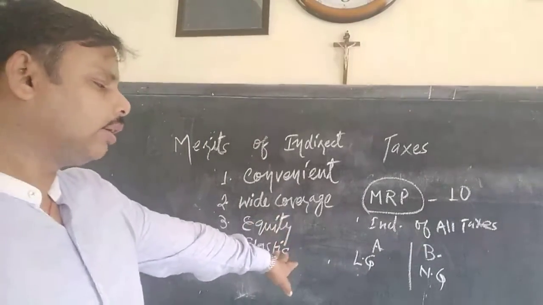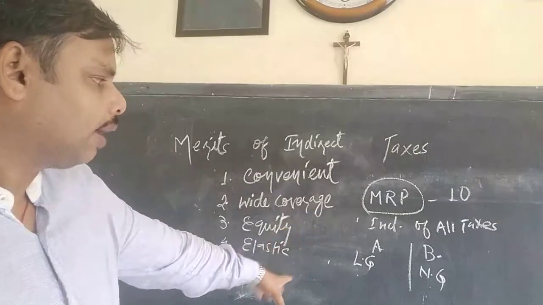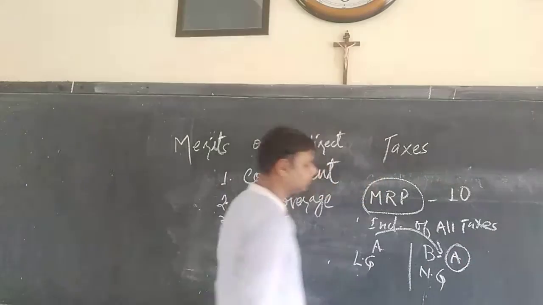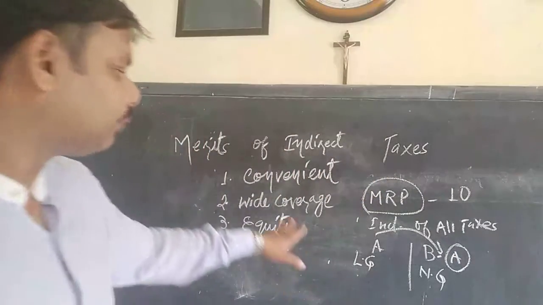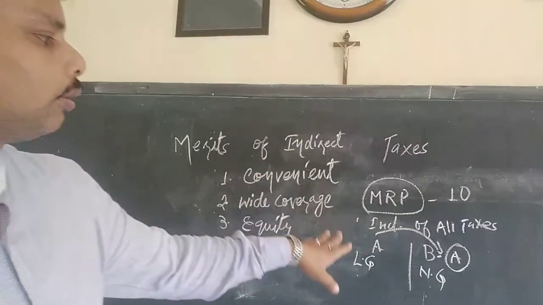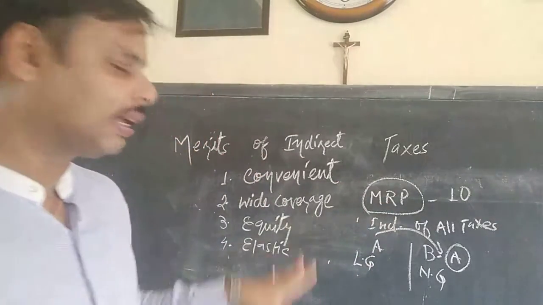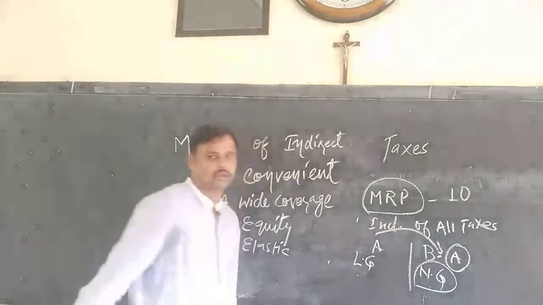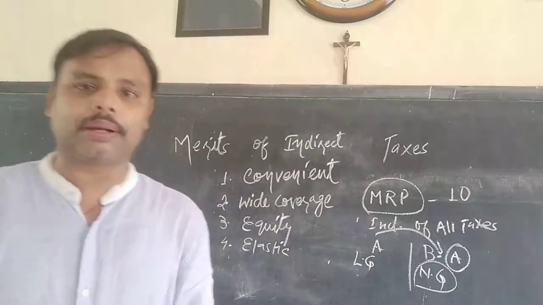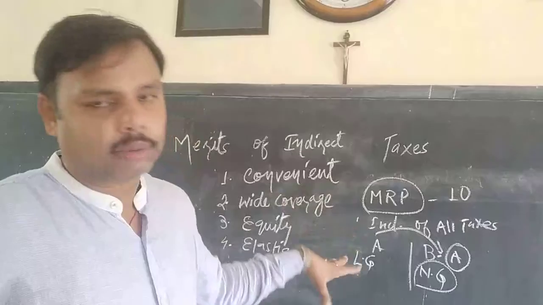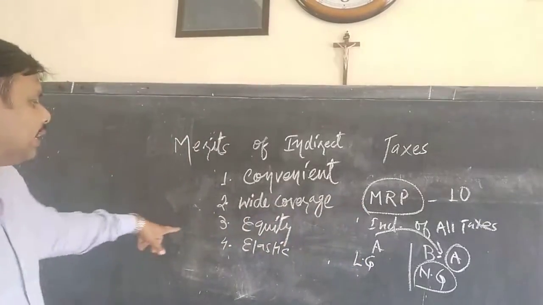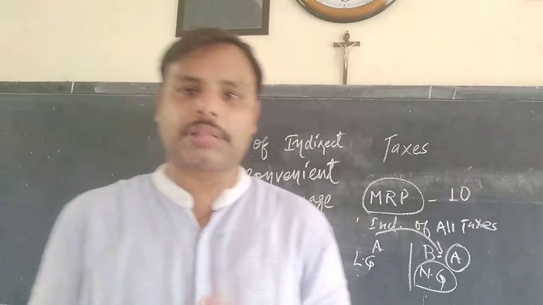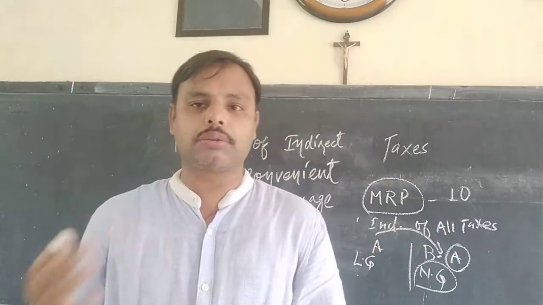Now, type A person stops the consumption of luxurious goods and shifts to type B. What will happen? The demand for luxurious goods will go down and the demand for the necessary goods will go up. So in that case, the government can increase the tax rate of necessary goods, so that the additional people who have become a burden for the economy can be a part of the taxation system. So that is why it says elastic, it is flexible for the government. Government can put any sort of tax rate according to the condition, according to the scenario.